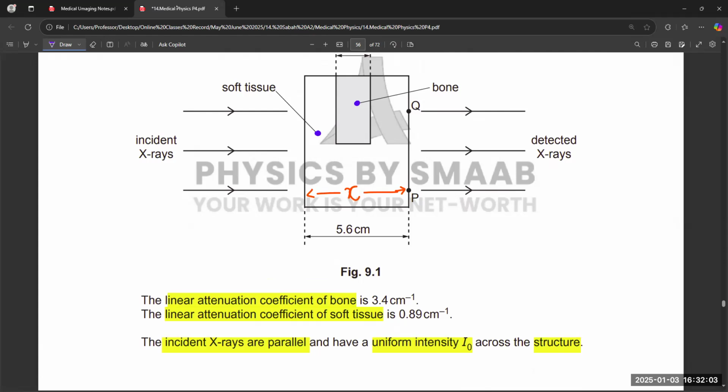They are asking about point P. When we are moving from the incident X-ray to point P, there is only soft tissue, right? So the X-ray is only traveling through soft tissue, so we need to use the value for soft tissue only, 0.89.